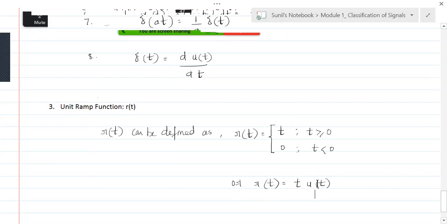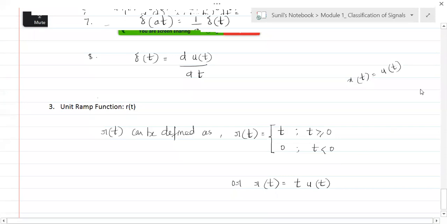If u of t is alone, suppose you have x of t equal to u of t, then it is the unit step function. If this u of t is alone, this is the unit step function.